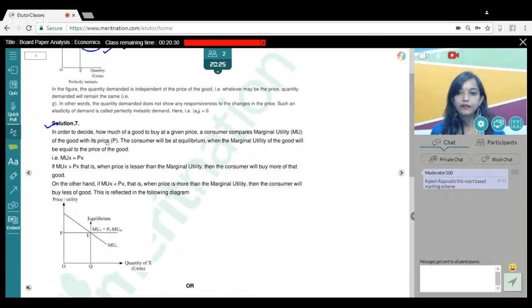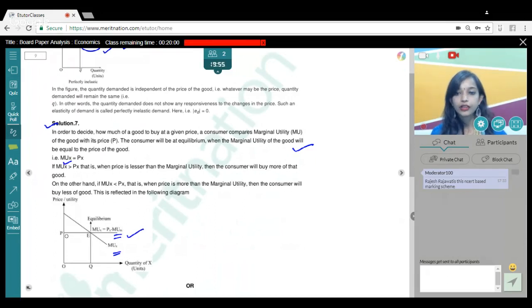When the marginal utility of a product is equal to the marginal utility of money, the consumer achieves equilibrium. That is how he decides how much quantity to buy given a certain price. You could have drawn the equilibrium diagram, where the marginal utility curve intersects the marginal utility of money, which is given by the price line here.